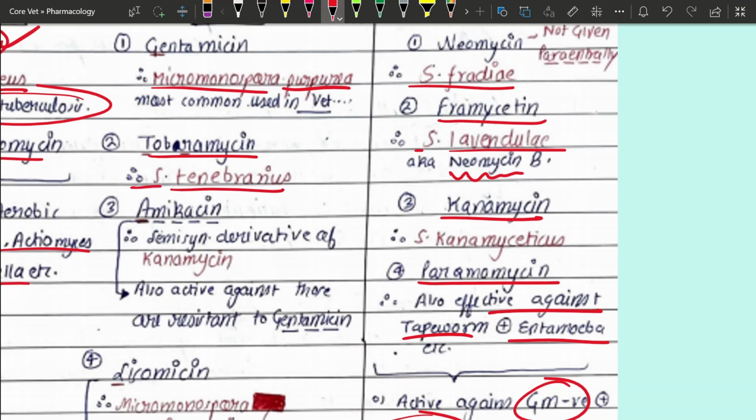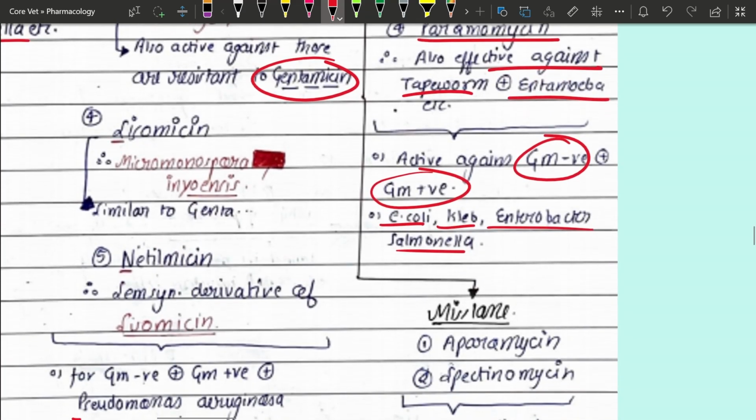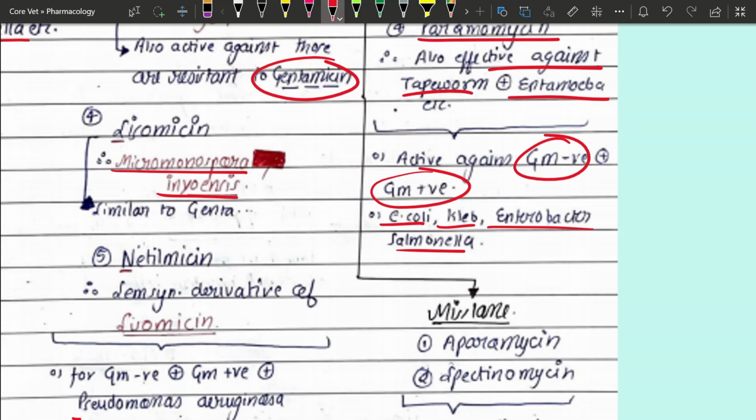Okay. Next is amikacin, which is a semi-synthetic derivative of what? Kanamycin. It is a semi-synthetic derivative of kanamycin, and it is also very effective against bacteria that are resistant towards gentamicin. This is a point that you should remember, right? Next is sisomicin, which has been obtained from Micromonospora inuensis, right?